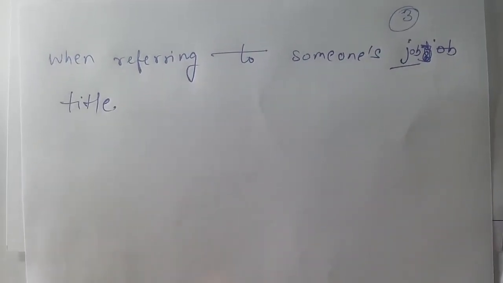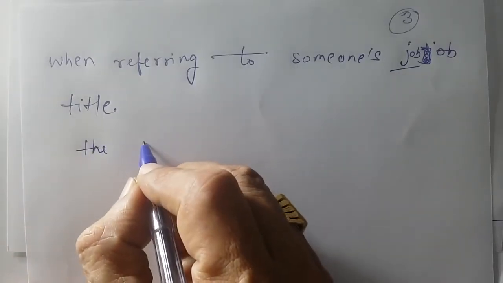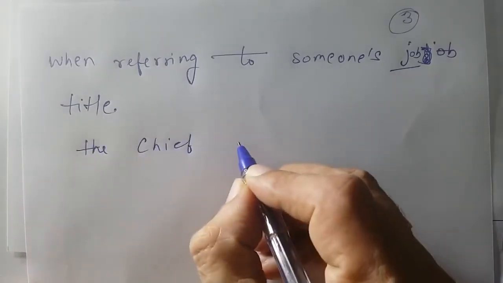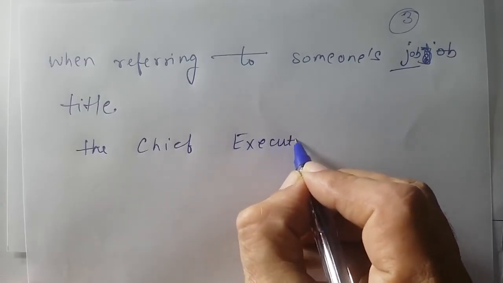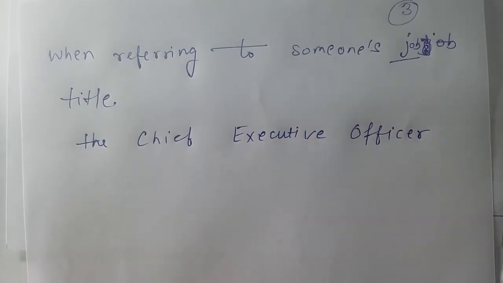Because in IELTS also they check how you are writing, and if you write wrong, they detect the band. The chief executive officer.